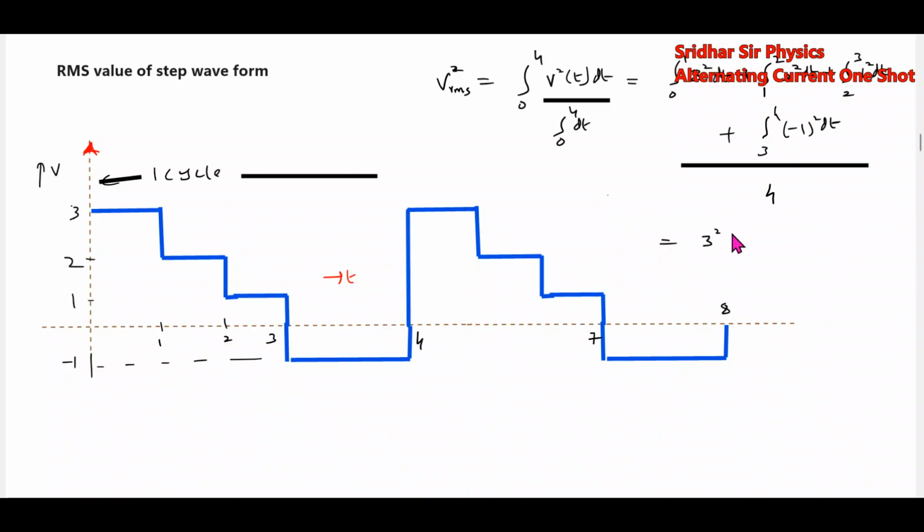3 square t from 0 to 1. I'll solve it here.